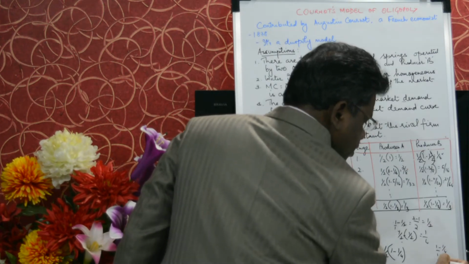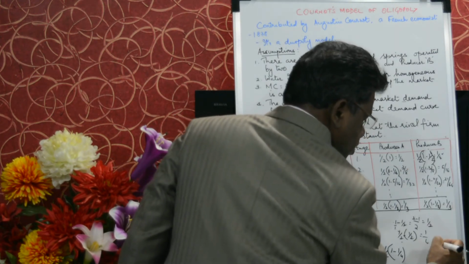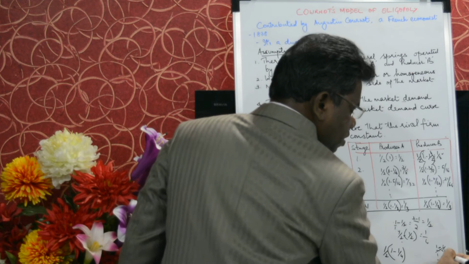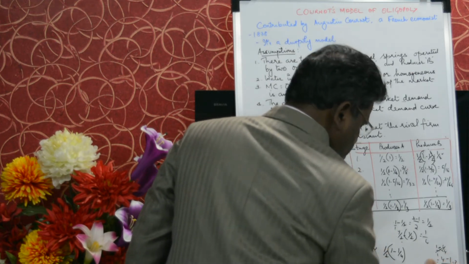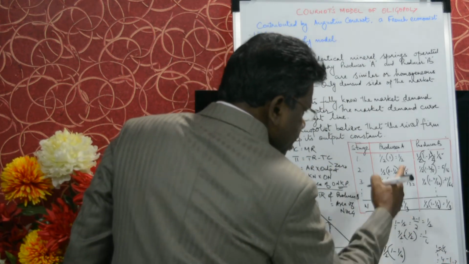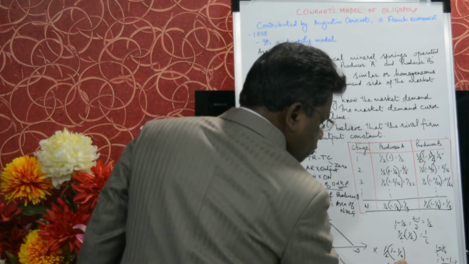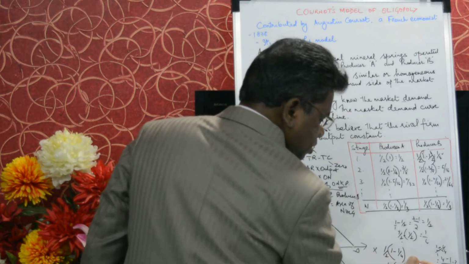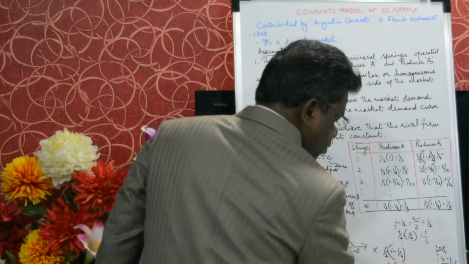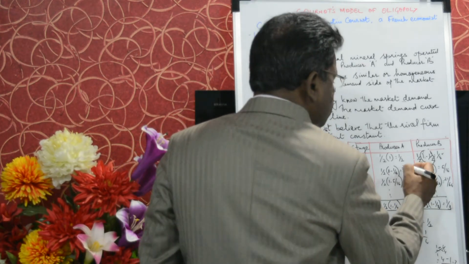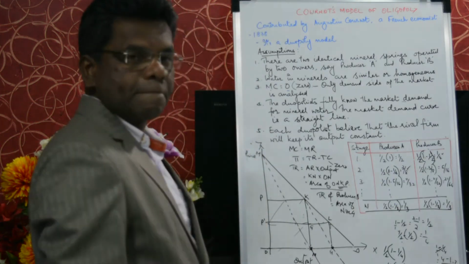Here it is 4. 4 into 1, 4. Minus 1 into 1, 1. So 3 upon 4. That means A will produce 1 upon 2 of 3 upon 4. Multiply: 1 into 3, 3. 2 into 4, 8. That is the reason you got 3 upon 8 over here.